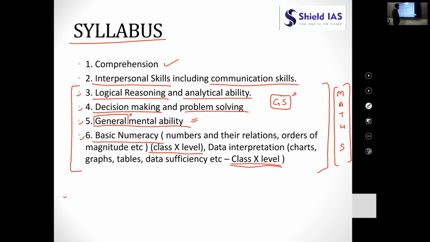Okay. Apart from this, what we have seen is that the syllabus is vague. You cannot really get to know what type of questions will be asked just by seeing the term problem solving. What problem will you be solving is not clear just by seeing the CSAT syllabus. So what we will do in order to solve this problem, we will see in the next slide, which is this.